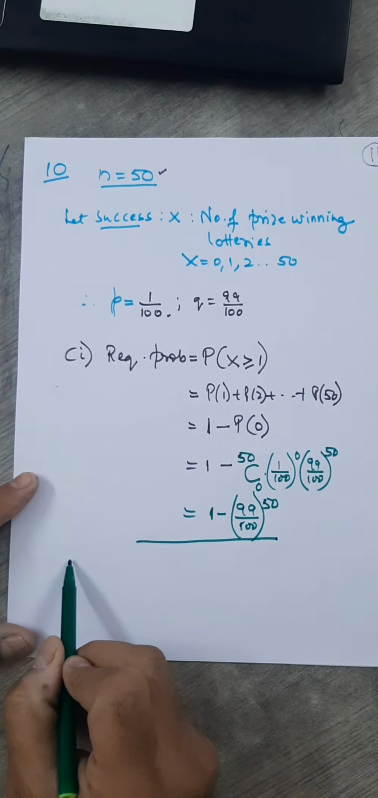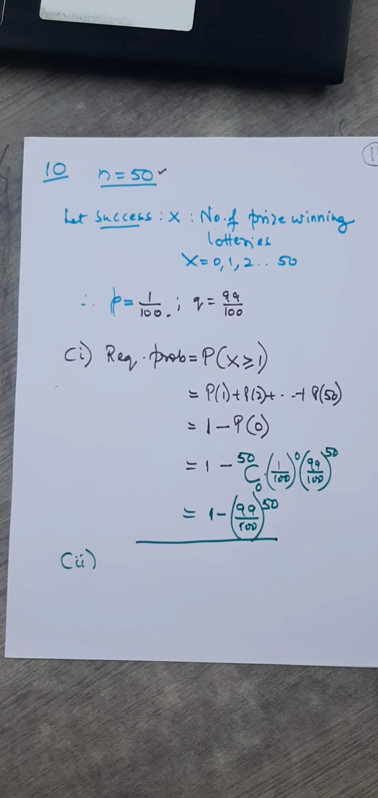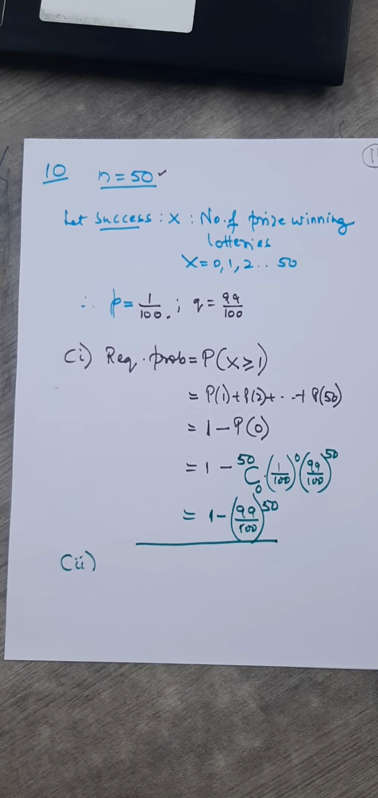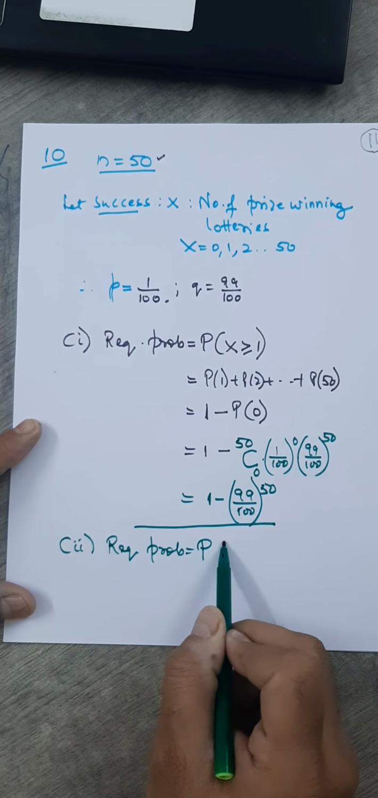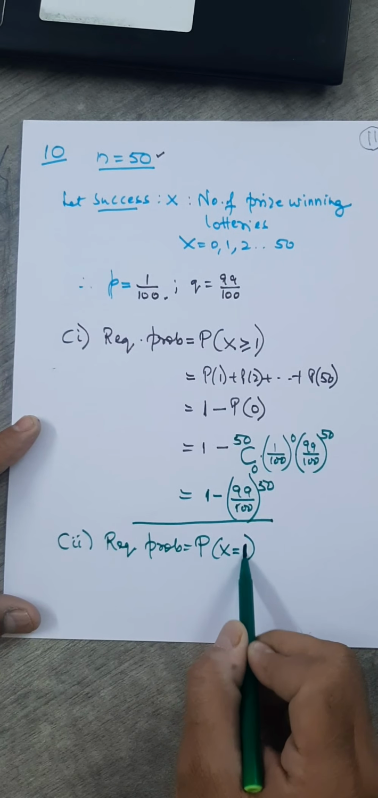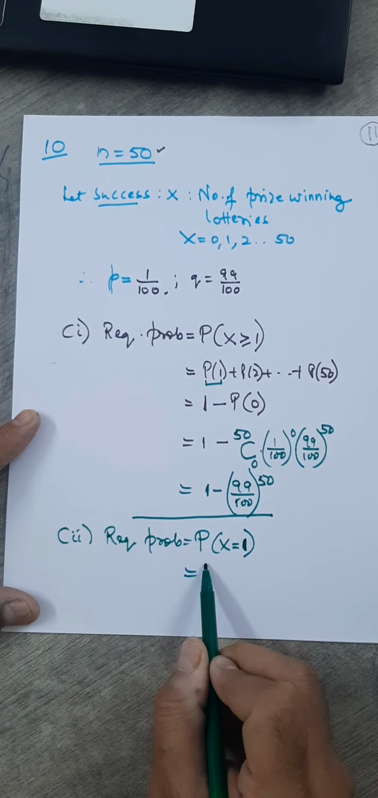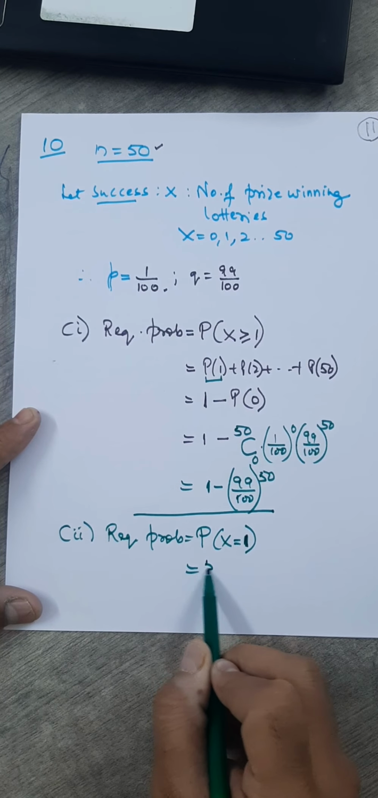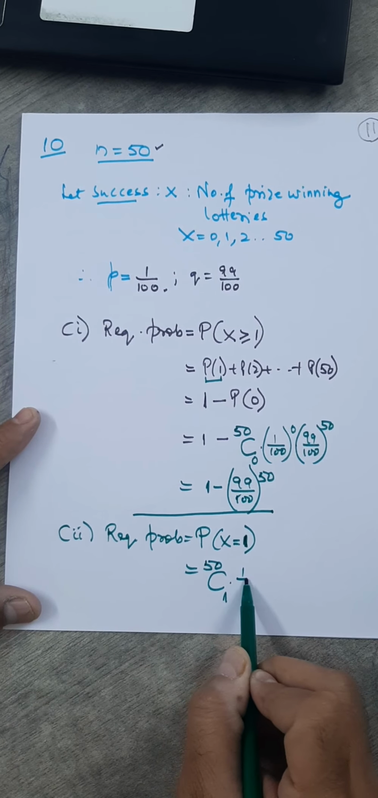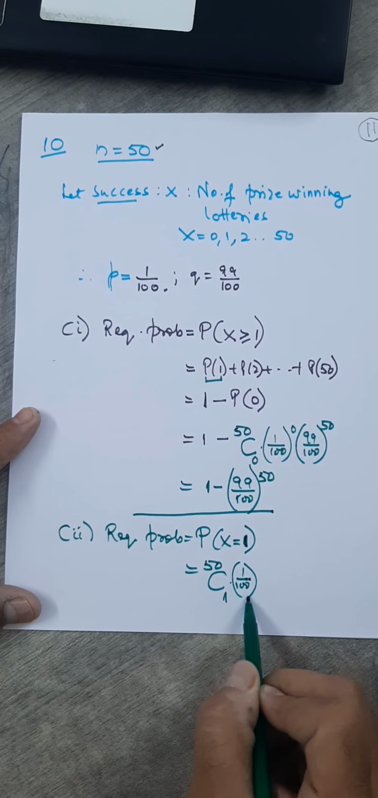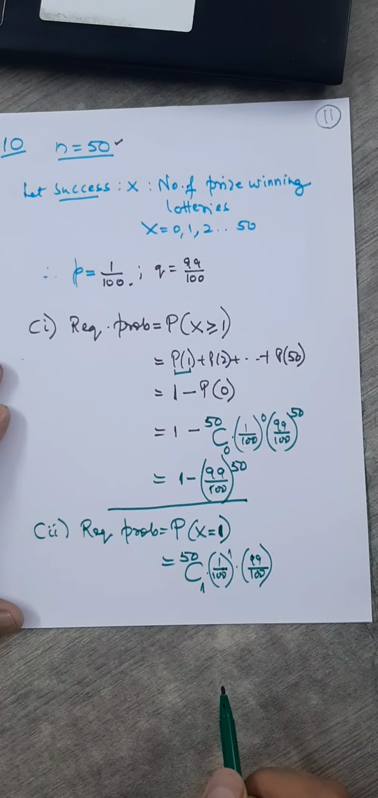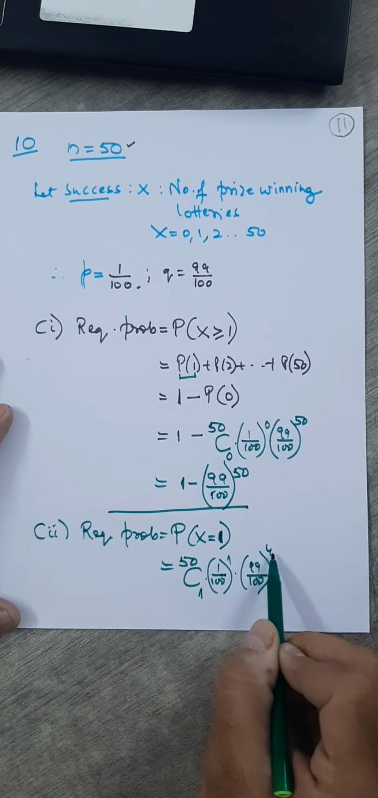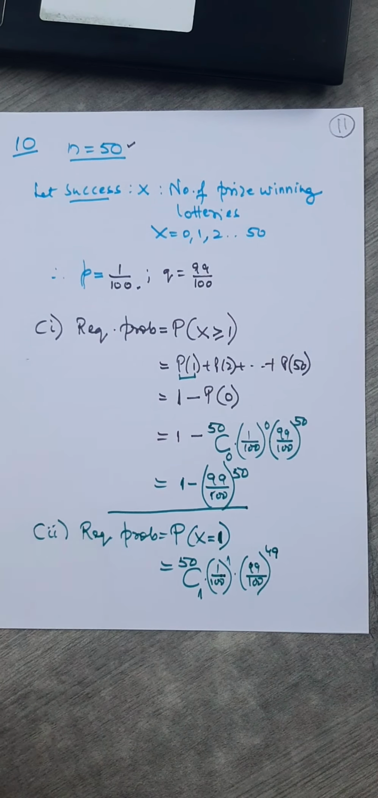Go to the second sub question. Let's see what it says. It says exactly once. Exactly once means what? Now the required probability equals P when X is just 1. So this term only. Exactly once. So you have here 50C1 into the probability of success 1 by 100 raised to 1 into 99 by 100 raised to how much? It has to be, since 1 is used, 49.